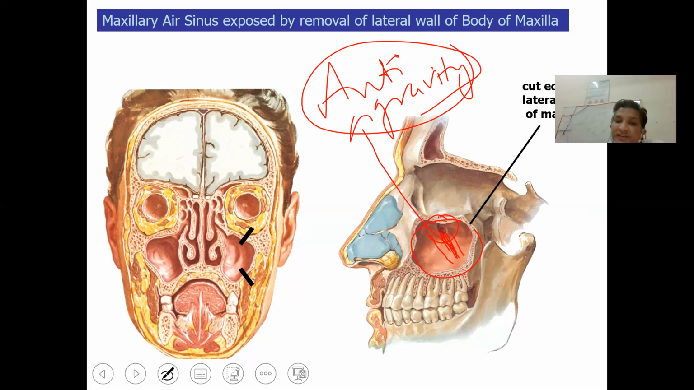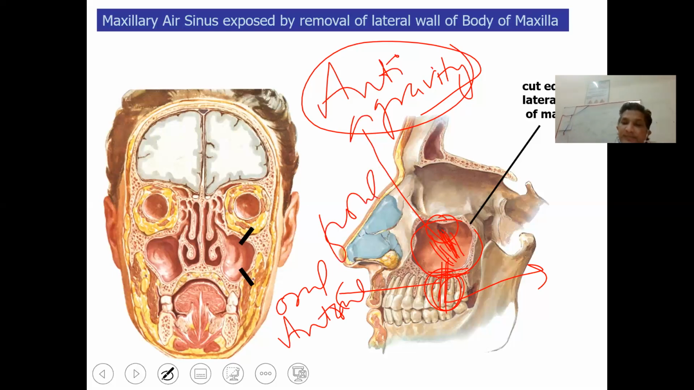The anti-gravitational drainage is there, and also the floor has got the molar teeth. The extraction of the molar teeth can also create a false track between the maxillary sinus and the oral cavity, which is called oroantral fistula.